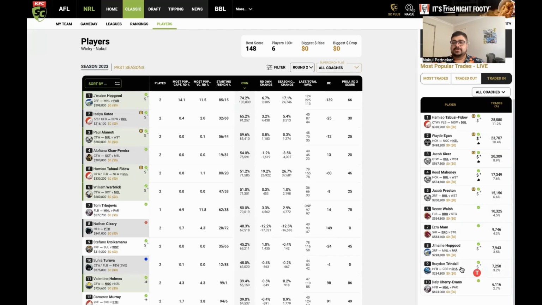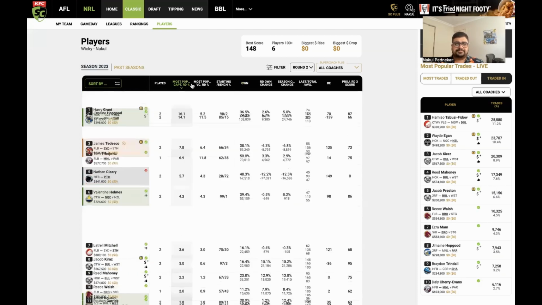Hopgood, of course, if you don't have him in, trade. This is just stupid. Trindle, he's probably going to get like 1 or 2 cash rises and then potentially play off the bench. Horrible decision to bring him in in my opinion, if you don't already have him. And then, yeah, DC has got a hat trick in the first round. So fair enough if you get him in for cleansing, maybe. But yeah, aside from that, I don't know why you'd bring him in.